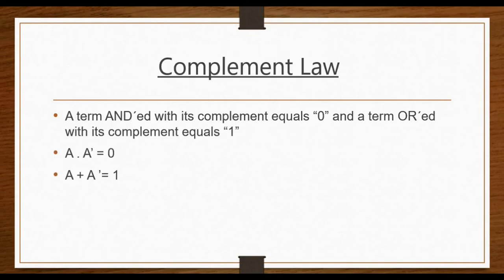Next law is complement law. A term ANDed with its complement equals 0 and a term ORed with its complement equals 1. Consider the two expressions. A into A complement equal to 0. This shows the variable ANDed with its complement is always equal to 0. A plus A complement equal to 1. This expression shows the variable ORed with its complement is always equal to 1.